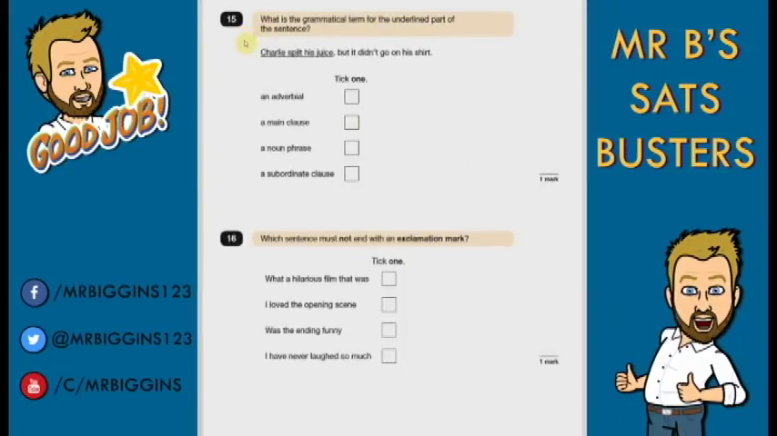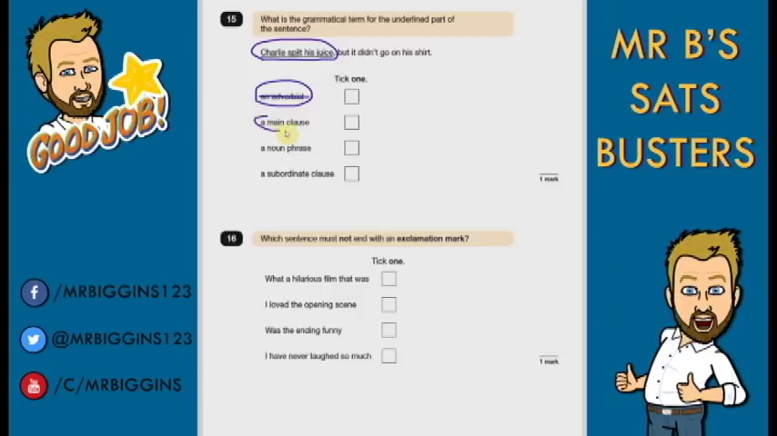Question 15. What is a grammatical term for the underlined part of this sentence? In other words, it's saying, what is this part that's underlined? So, Charlie spilled his juice, but it didn't go on his shirt. Let's have a look. An adverbial. So this means a set of words that are working like an adverb, telling us more about a verb. Is this telling us more about a verb? Charlie spilled his juice. No, it's not. It's actually got a verb in it, so it can't be that one.